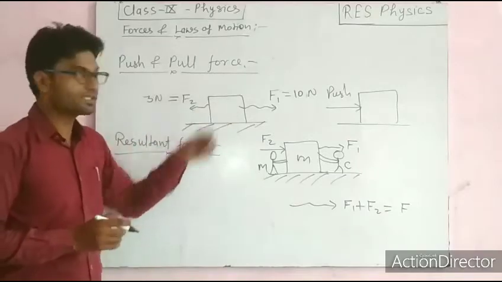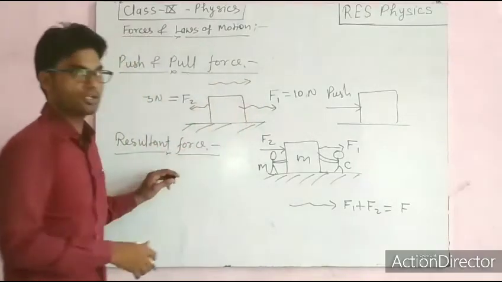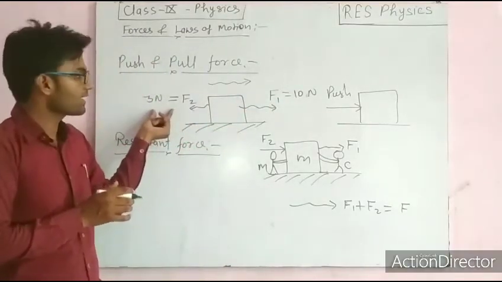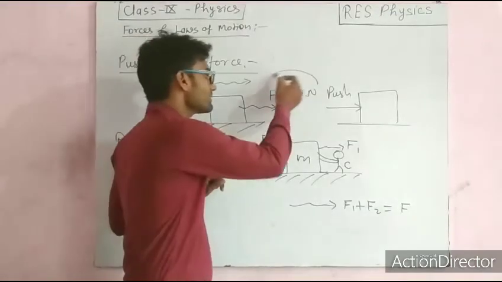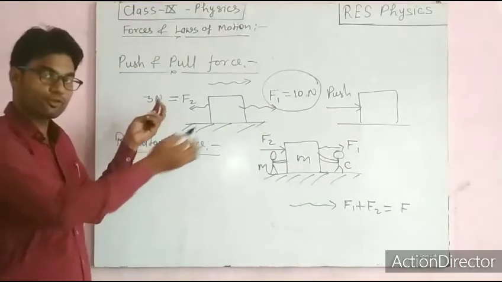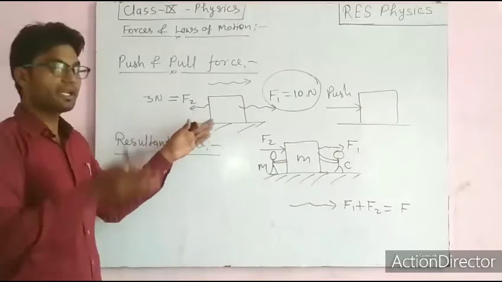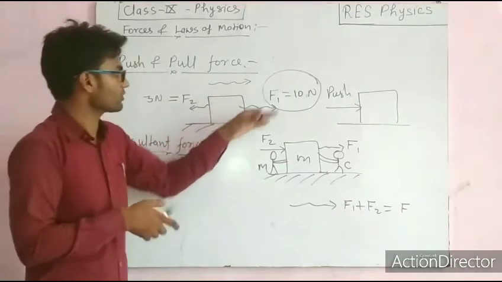So what will happen with this object? This object will move in this direction only. Why? Because this force is greater than the opposing force, correct? But this object will not move with the full 10 Newton force. Why? Because a resisting force is applied in the opposite direction. So what will be the net force due to which there is the motion of this object?